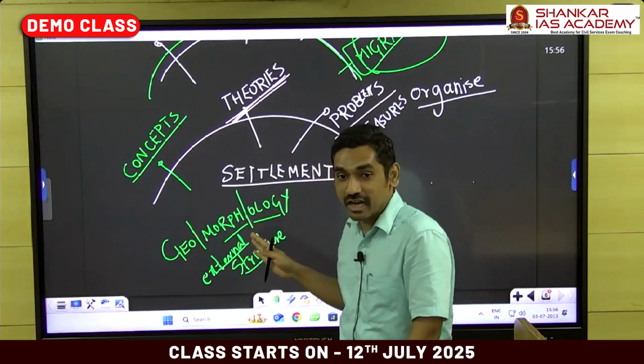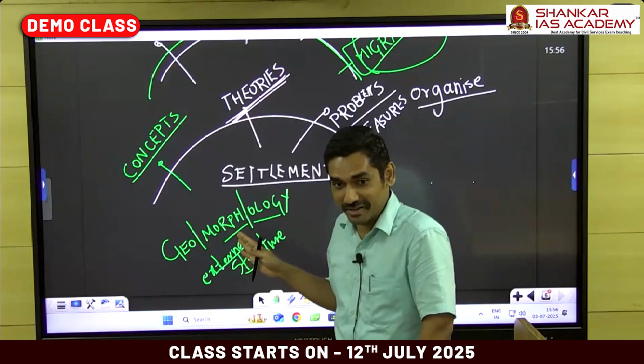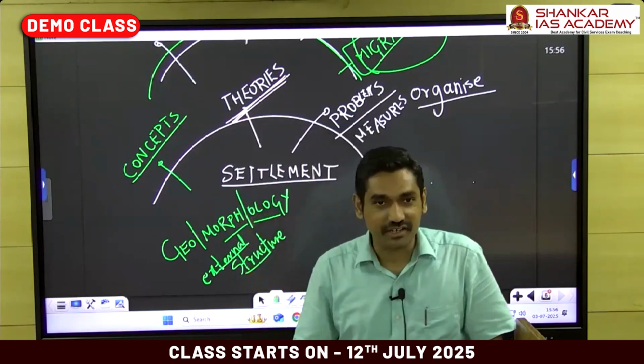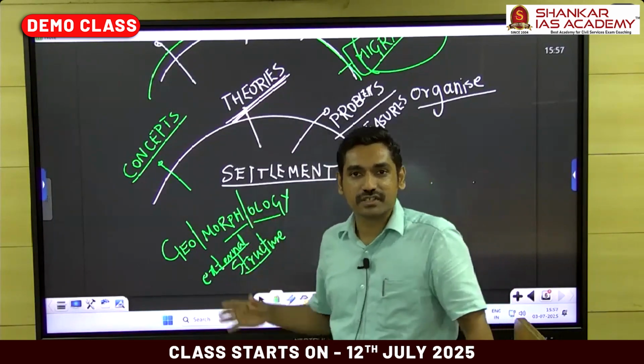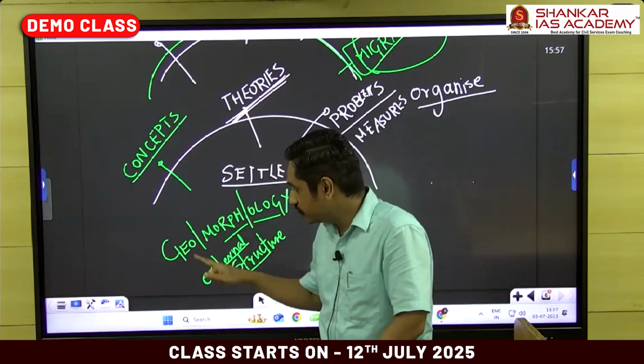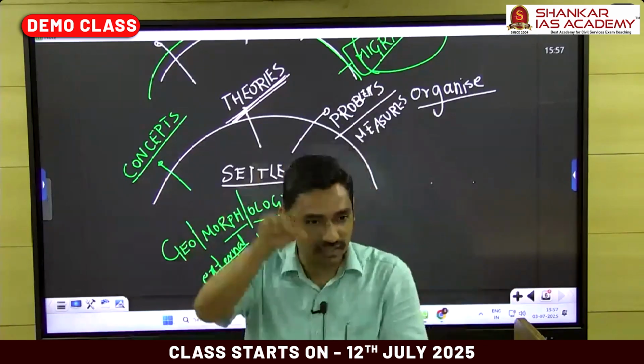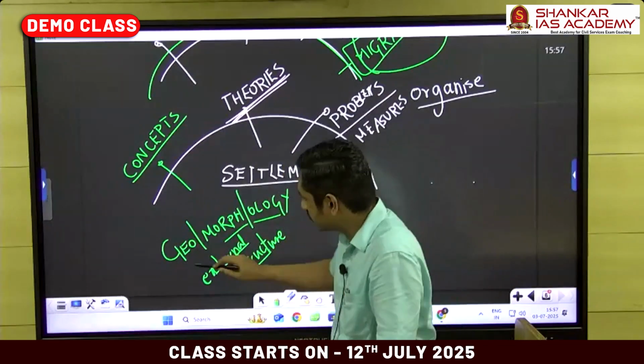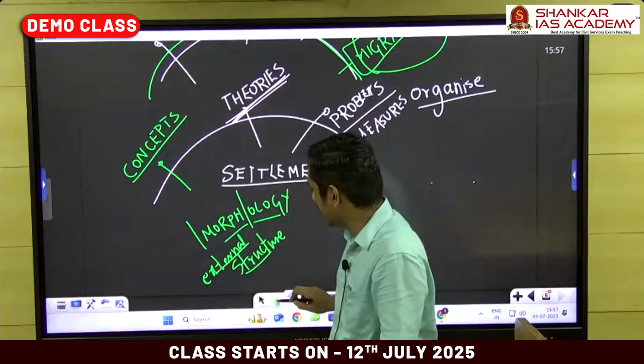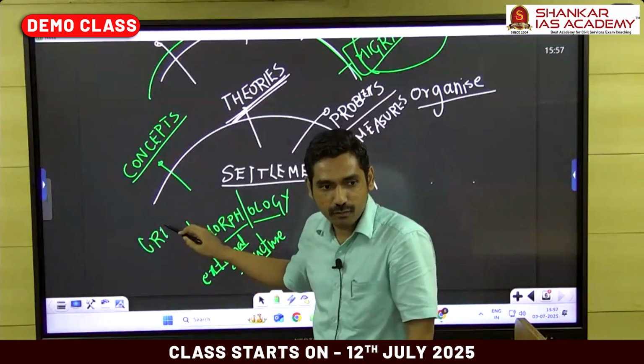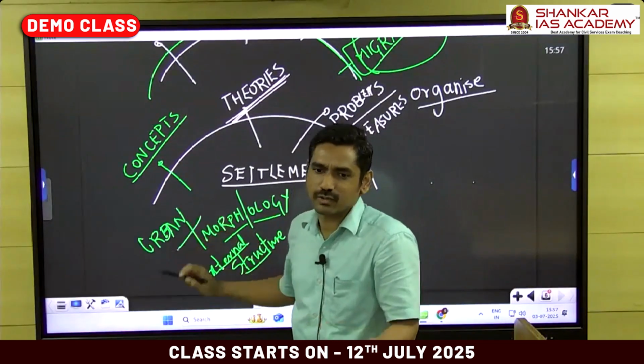If I go to the dark web one day and learn, I'll definitely tie you up and make a blast right there. See, listen right now. Morphology simply means physical structure. So when I add the word geo, geomorphology becomes Earth's physical structure. If instead of geo I add the word urban, it becomes the physical structure of what? City, that's all. Urban morphology.